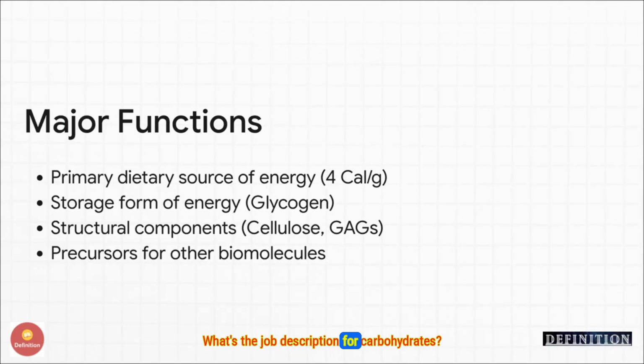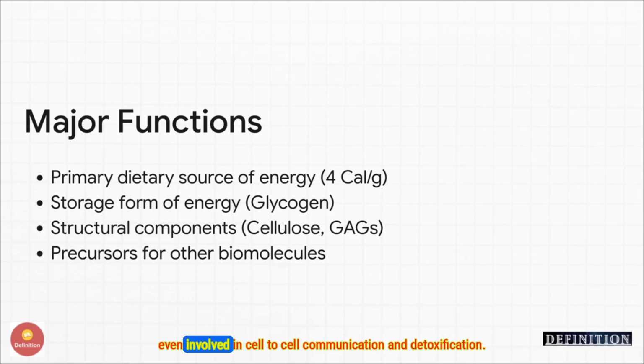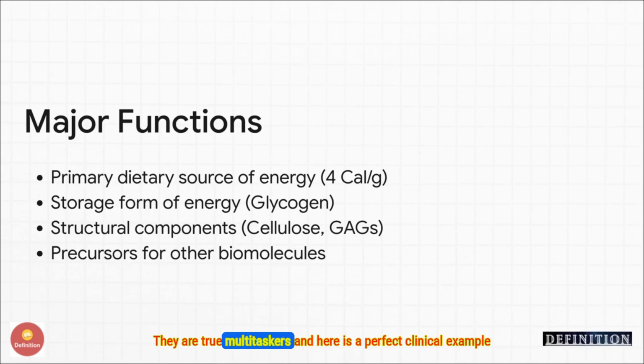What's the job description for carbohydrates? Well, number one is obviously energy. They're our main fuel source at 4 calories per gram, and our main energy storage depot in the form of glycogen. But they do so much more. They're critical structural parts, they act as starting material for other molecules, and they're even involved in cell-to-cell communication and detoxification. They are true multitaskers.